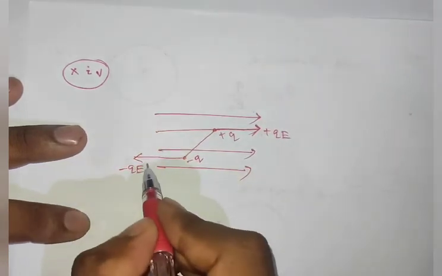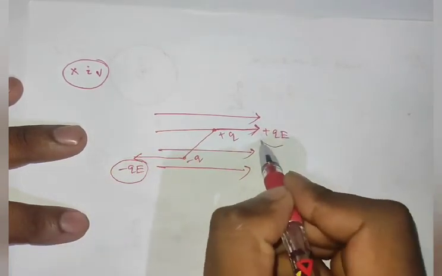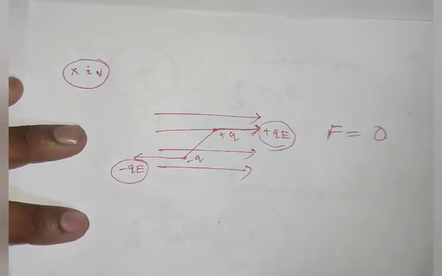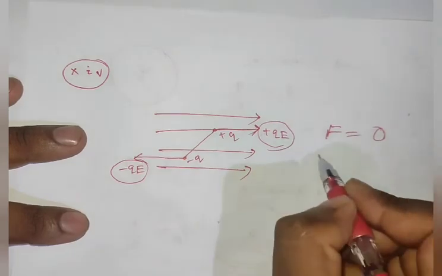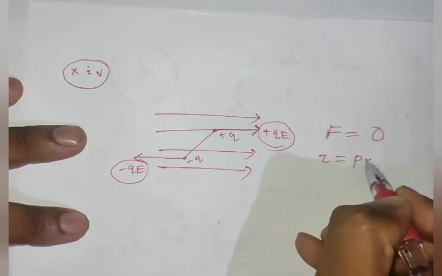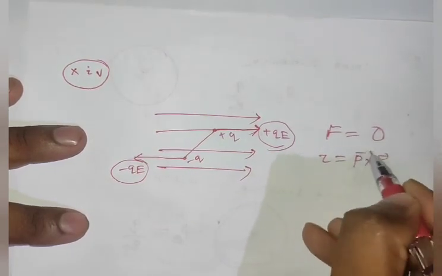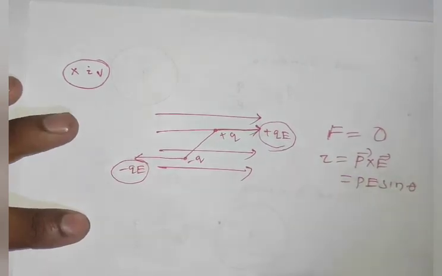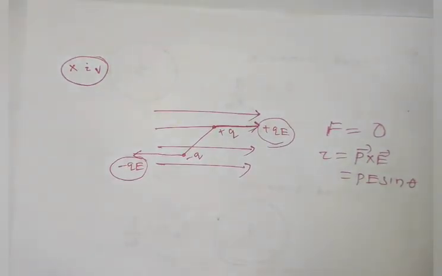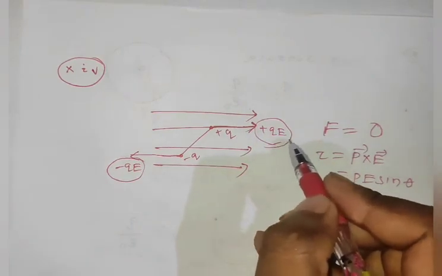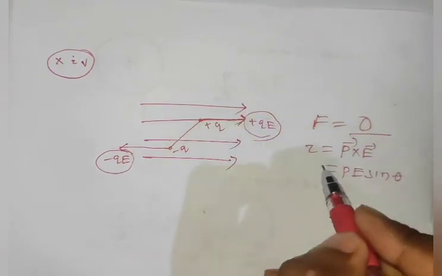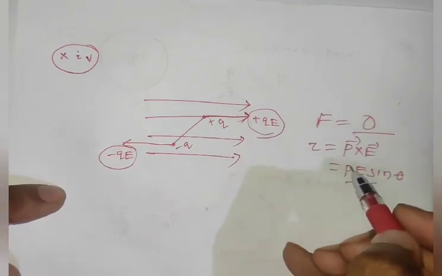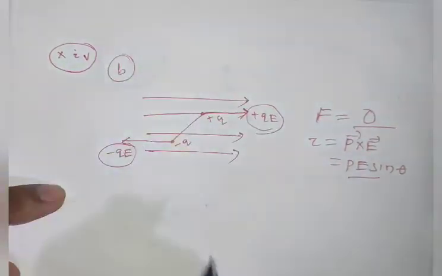So the net force will be 0. But torque is P cross E, that is P E sin theta. So in a uniform electric field, the net force on a dipole is 0, but the torque is P E sin theta. So the correct option will be option B.